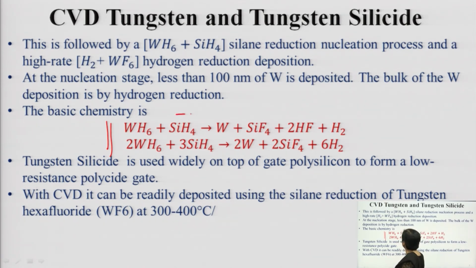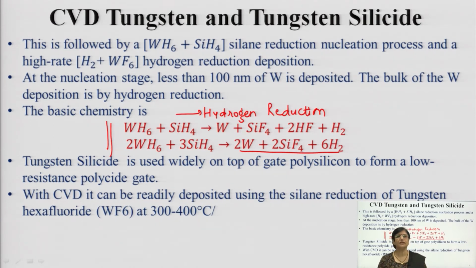Through hydrogen reduction, you are getting deposition of my tungsten layer onto the wafer surface.